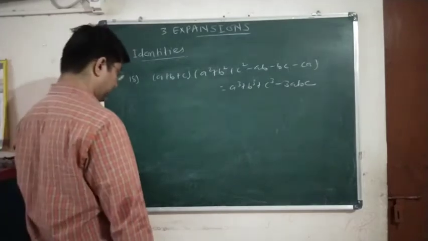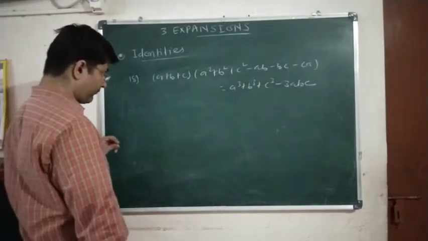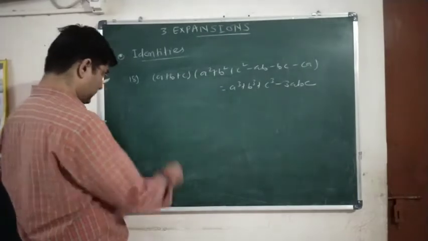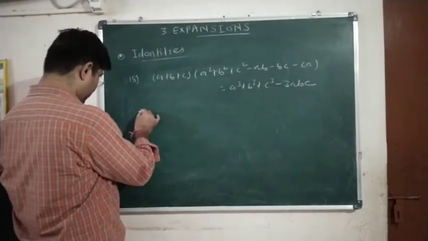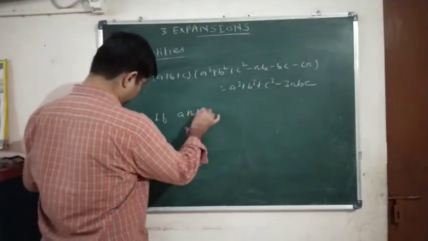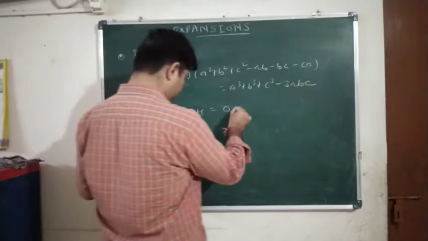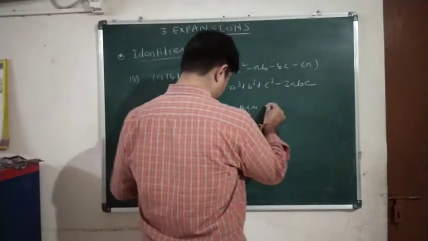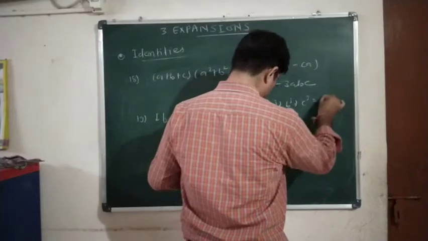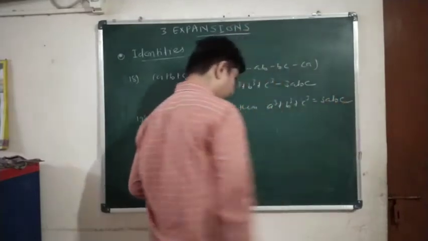Again, an important result: if a plus b plus c is equal to 0, then a cube plus b cube plus c cube is equal to 3abc.